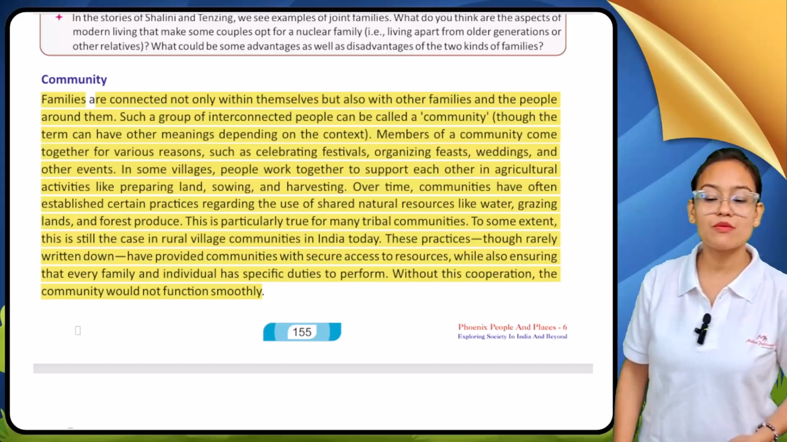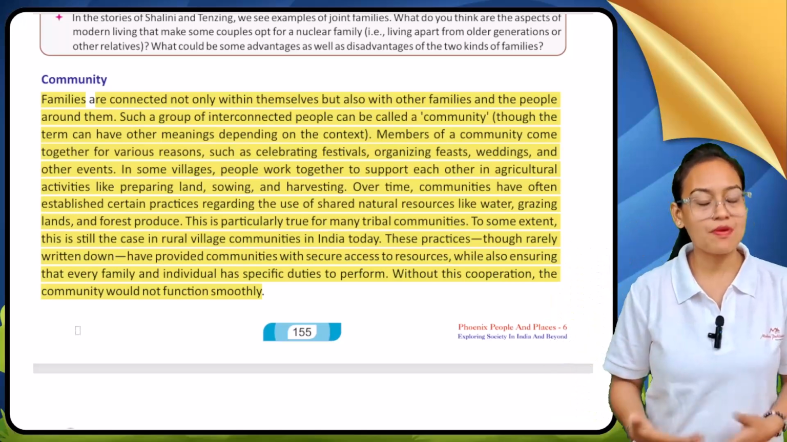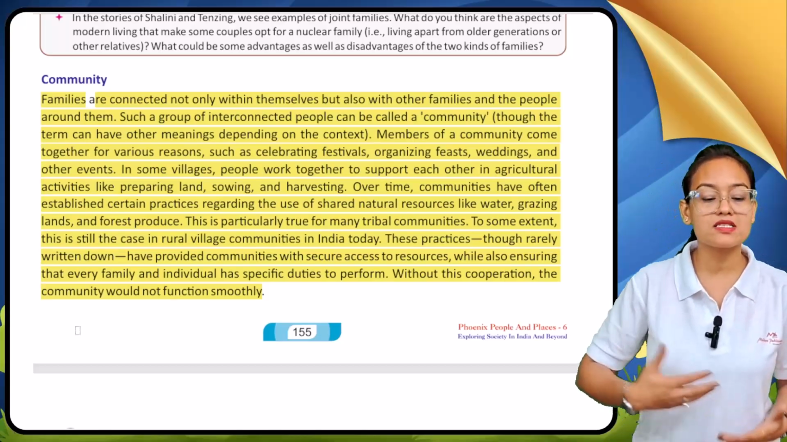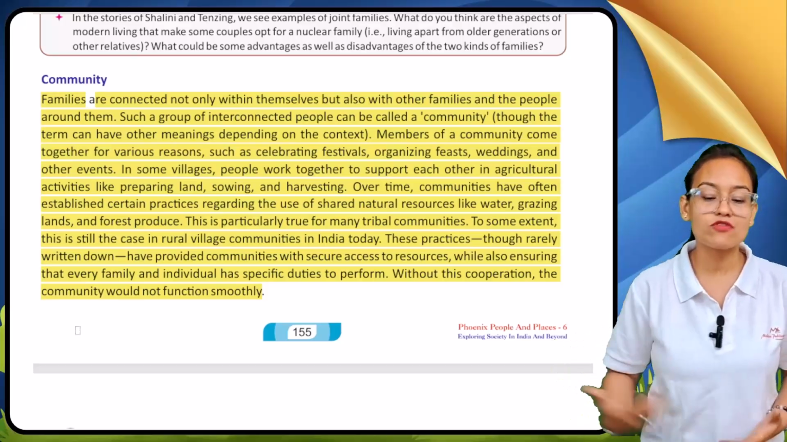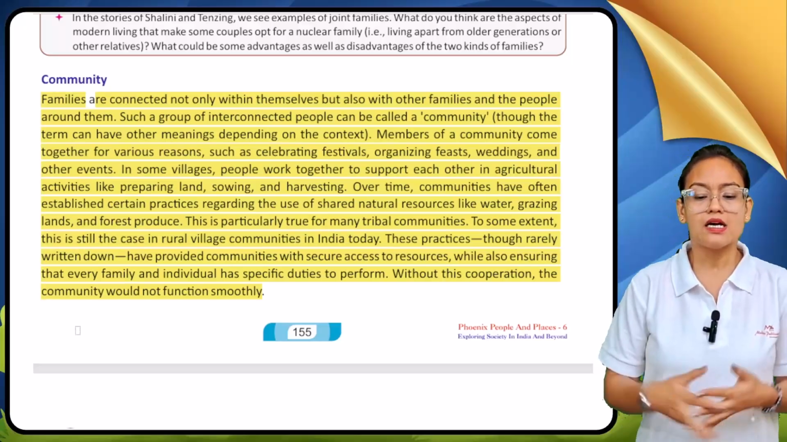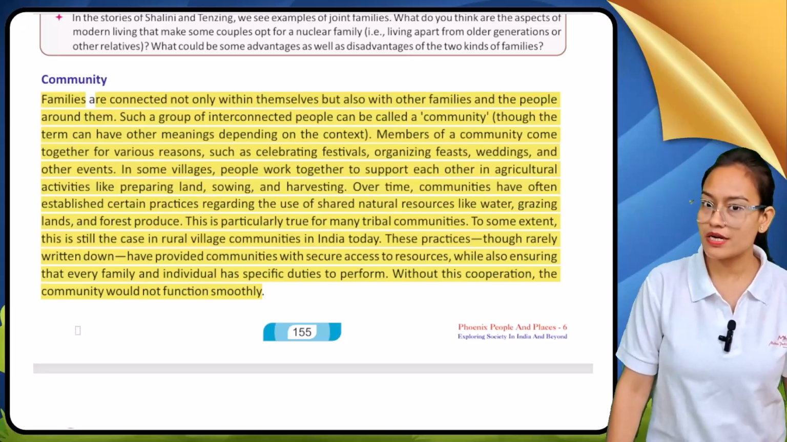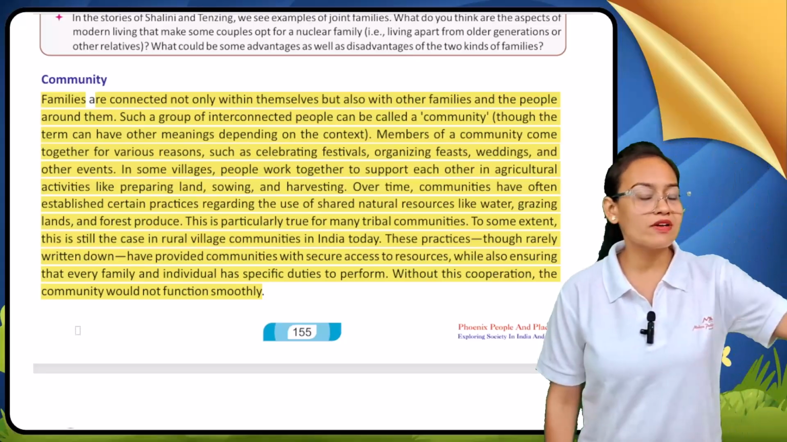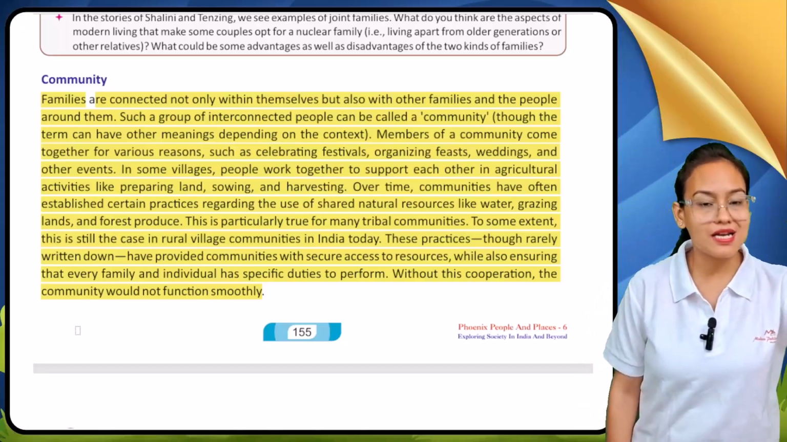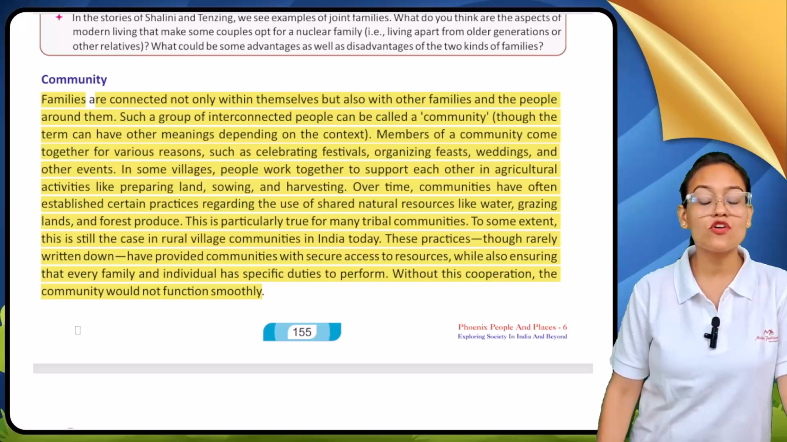Over time, communities have often established certain practices. Slowly, when communities developed, they also developed some rules and regulations which they have to follow. They also perform some activities, like sharing natural resources such as water, grazing land and forest produce. The communities who live in rural areas practice activities like water sharing, grazing of animals and collecting forest products. This is particularly true for many tribal communities.